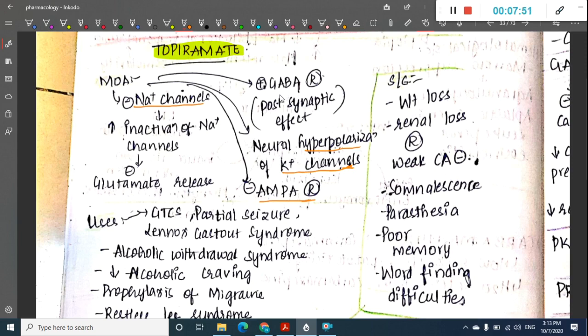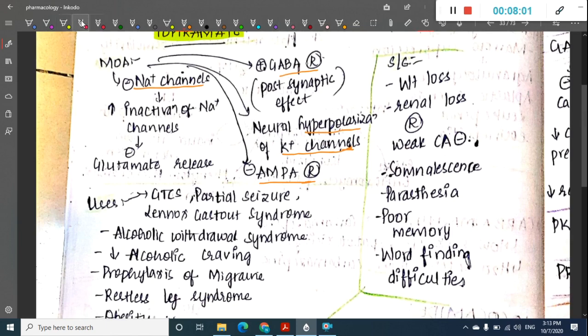Then it also activates the GABA receptor. GABA being an inhibitory neurotransmitter, when GABA is activated, obviously the seizures are inhibited, right? Now, what are the side effects of this topiramate? The main side effects include weight loss and renal stones. There is weight loss definitely, and there are renal stones also. The important thing is renal stones.